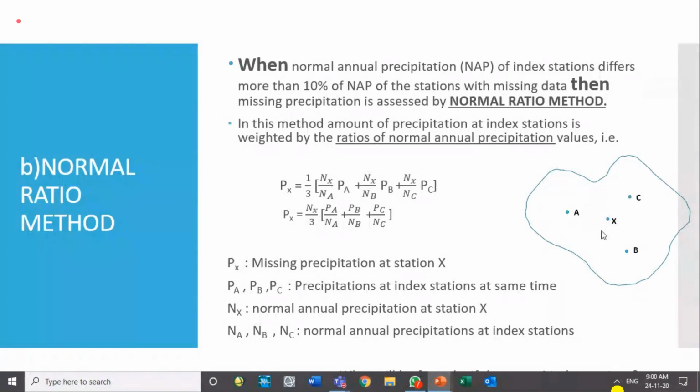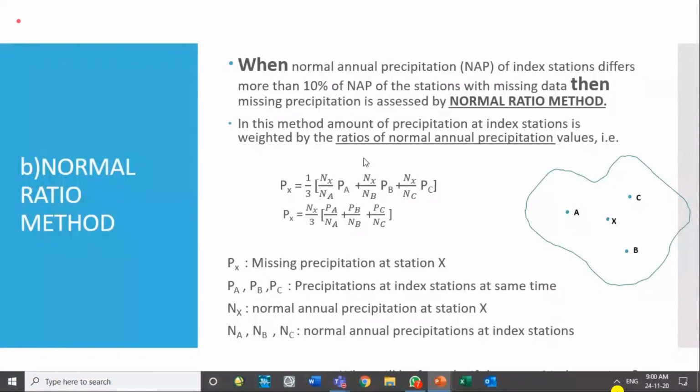So we are not using the arithmetic mean method because the variation of the normal annual precipitation of A, B, and C is more than the 10% variation limit as compared to the normal annual precipitation of X. So we have decided to use the normal ratio method.